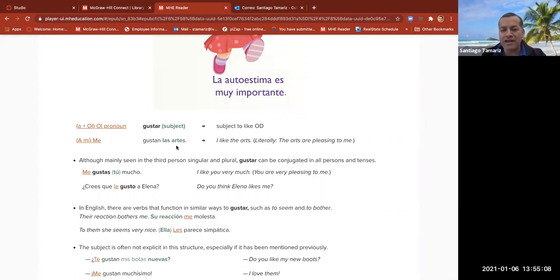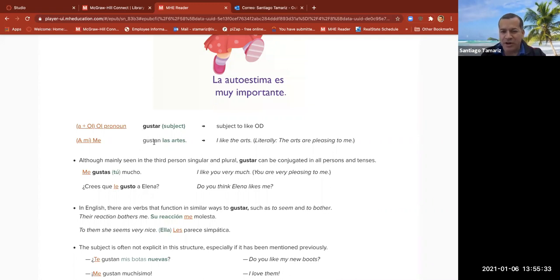We go from right to left. That's how we use gustar. From right to left: subject, verb, object. Normally, the way we write is from left to right, subject, verb, object. For example, I drink coffee. But when we use the verb gustar, it is backwards.